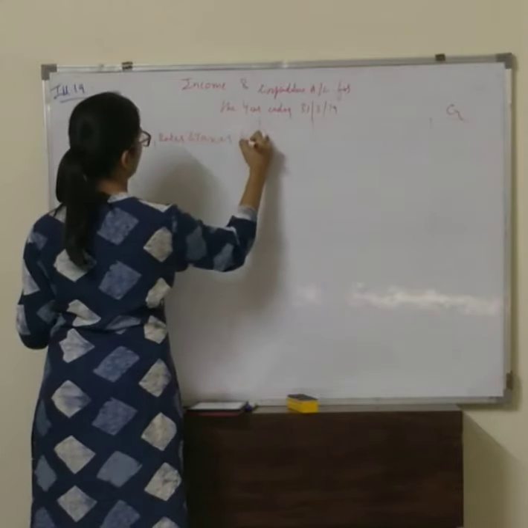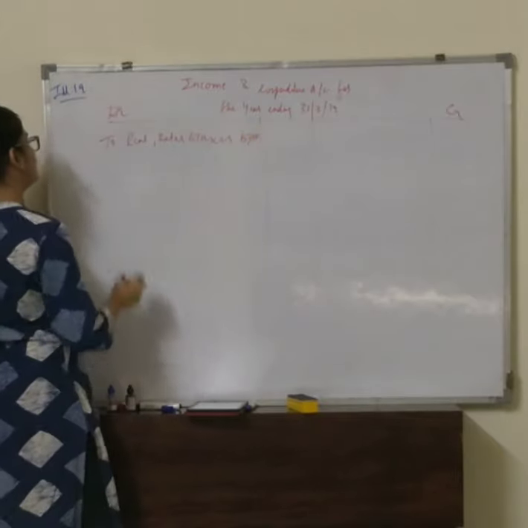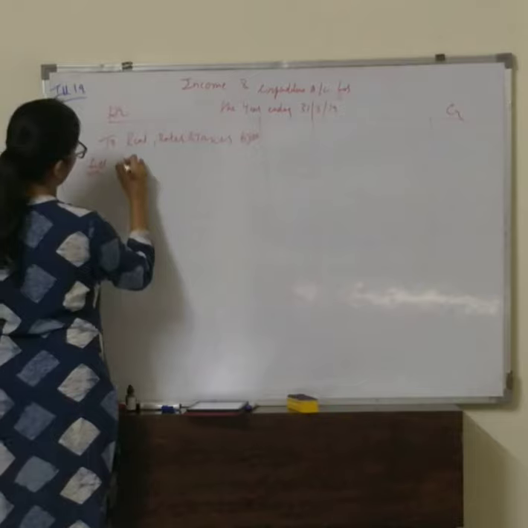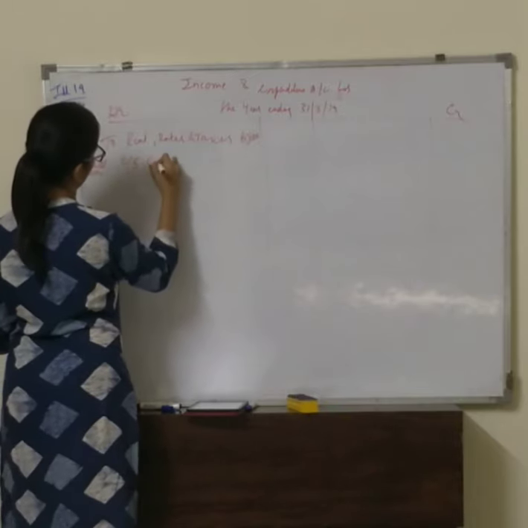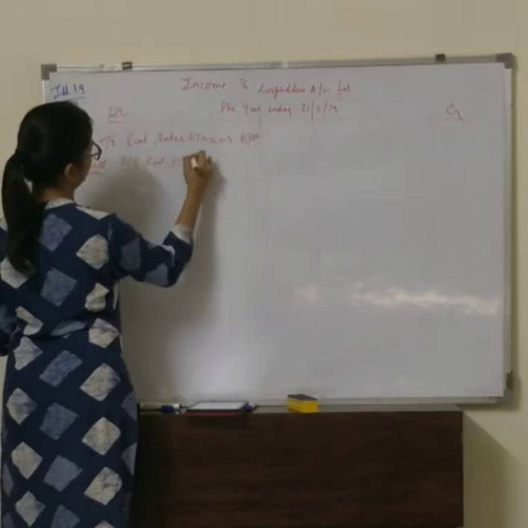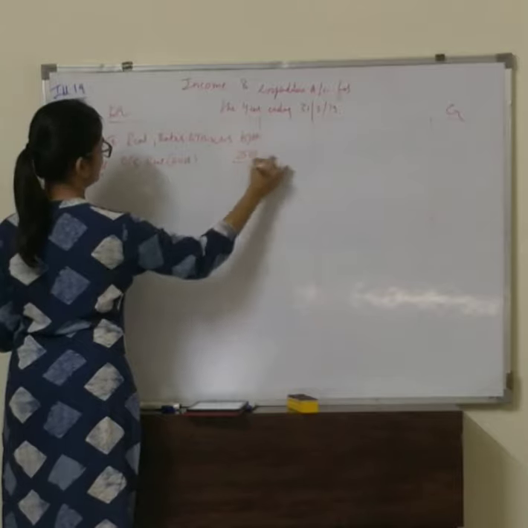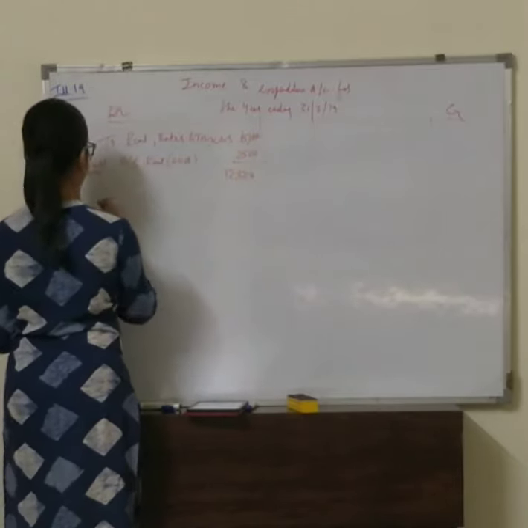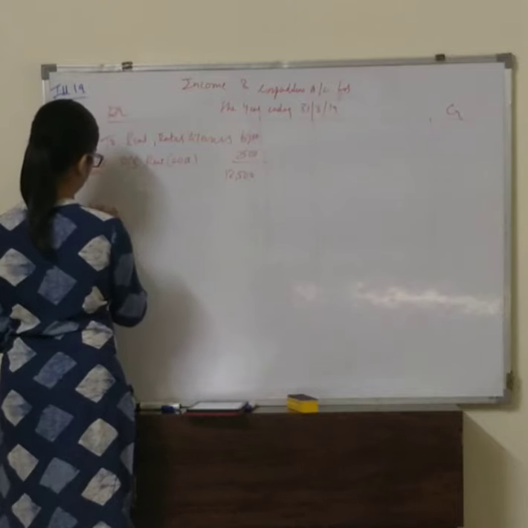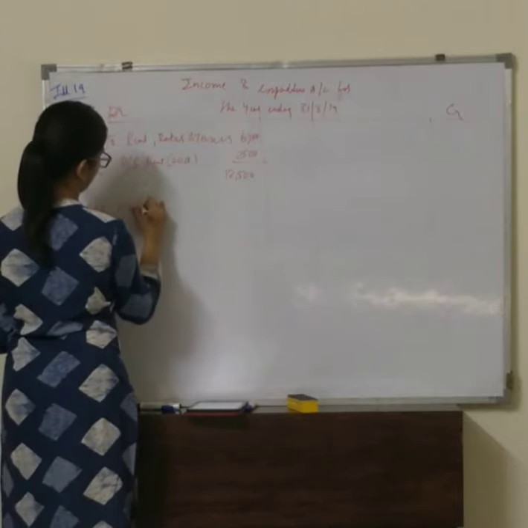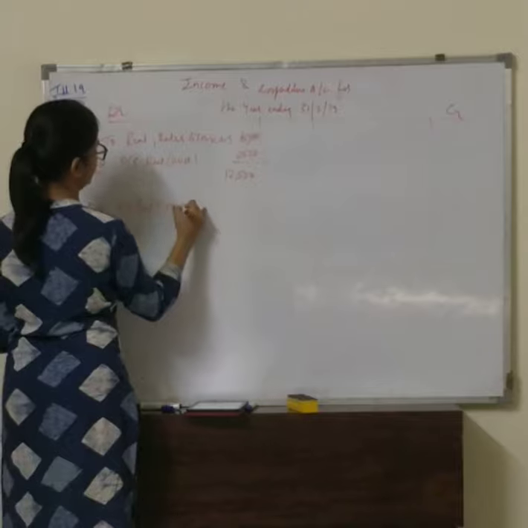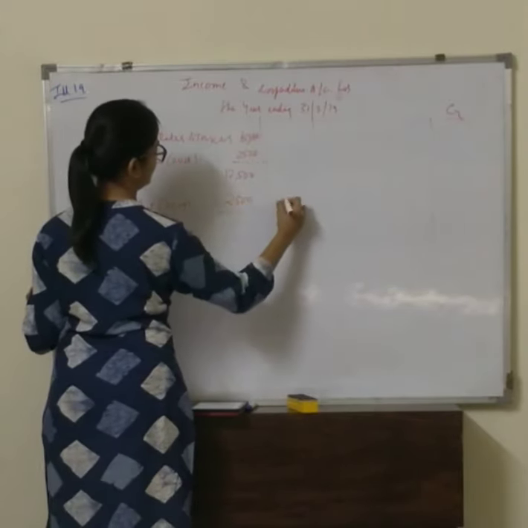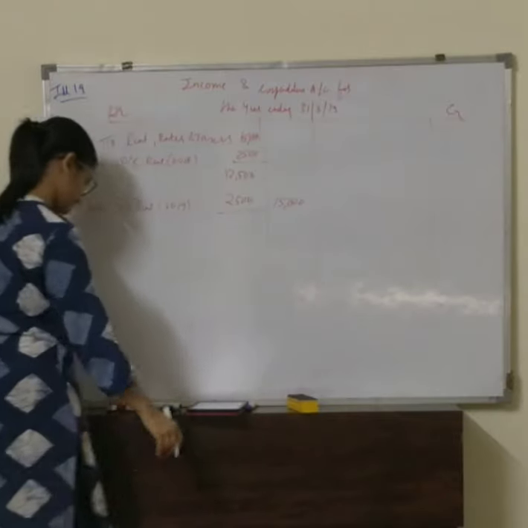How much is it? 15,000. Then less outstanding rent for 2018, how much? 2,500. So we get 12,500. Then add outstanding rent for 2019, again 2,500. So we get 15,000.